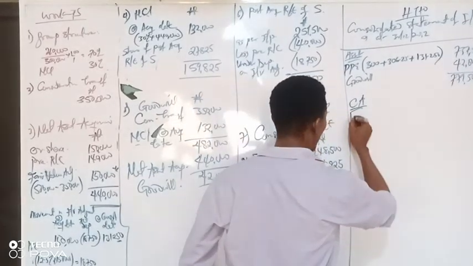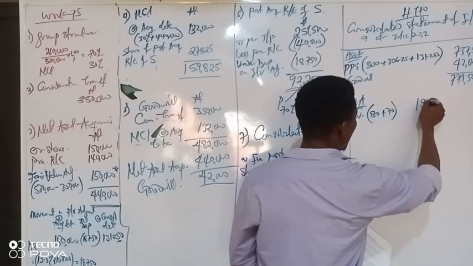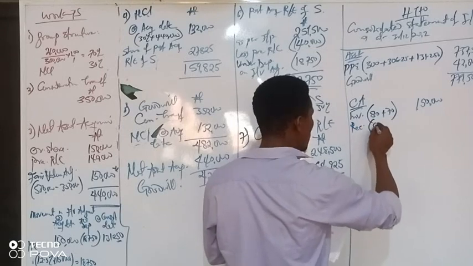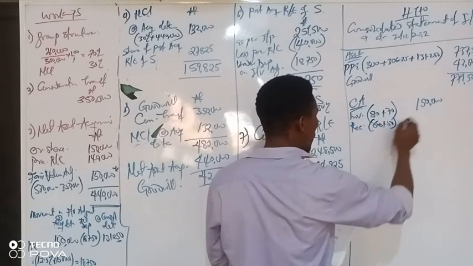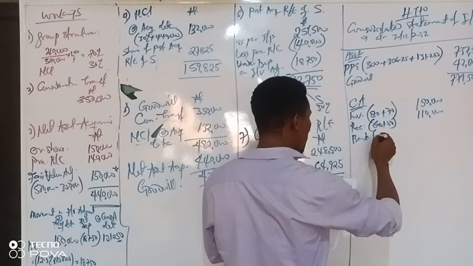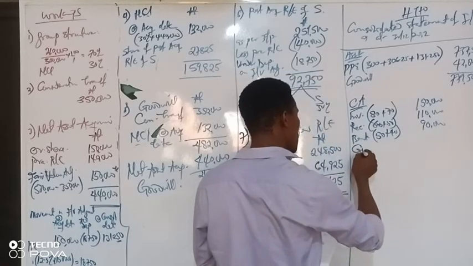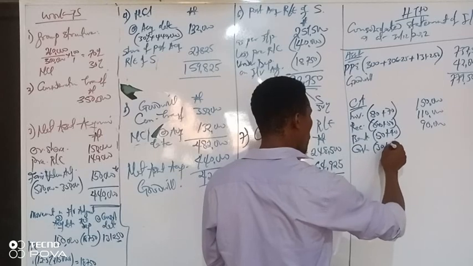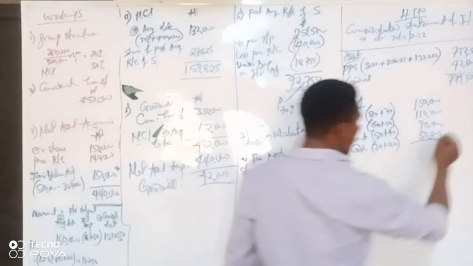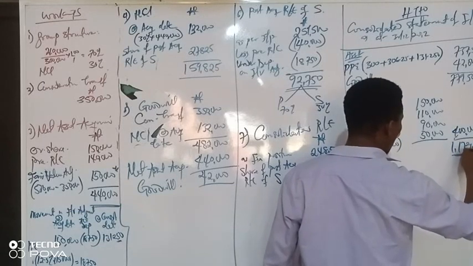Inventory: 80 plus 70 gives 150,000. Receivables: 60 plus 50 gives 110,000. Bank: 50,000 plus 40,000 gives 90,000. Cash: 30,000 plus 20,000 gives 50,000. Total current assets is 400,000. Adding them together gives 1,179,500.